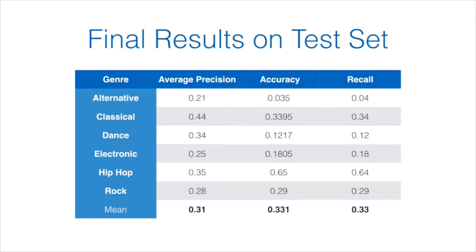With this optimal hyperparameter configuration in place, performance is evaluated on the test set. Average precision, accuracy, and recall are all calculated for each class and their means are given below. A mean average precision of 0.31 is found, similar to the validation set.